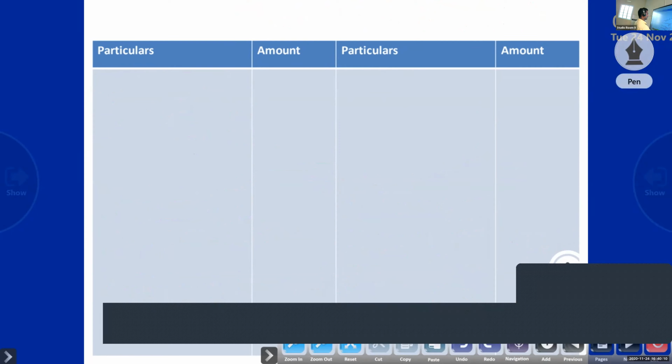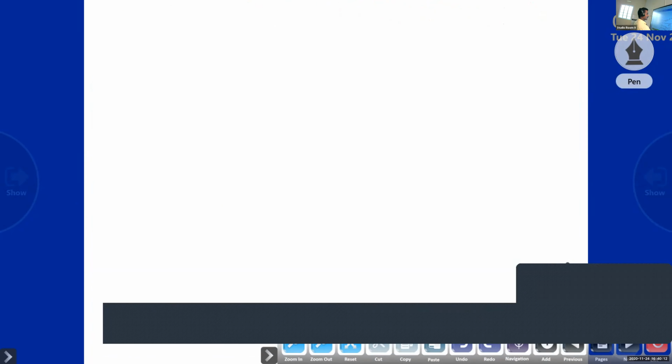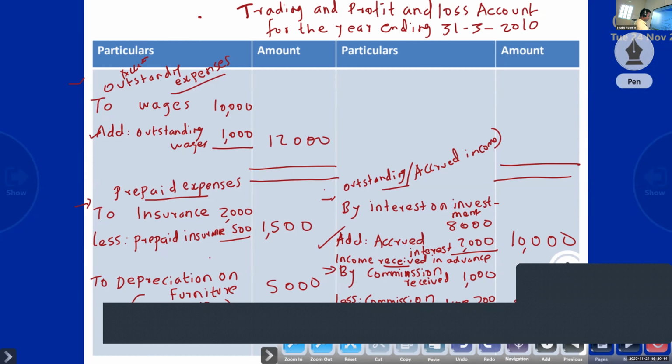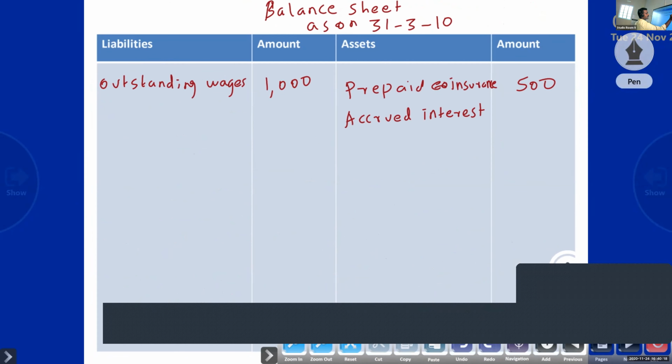Accrued interest amount 2,000. Okay, it is income, it is an asset, accrued interest. Outstanding expense, liability. Outstanding income, asset. Okay. Next, commission received in advance. Commission received in advance is a liability.